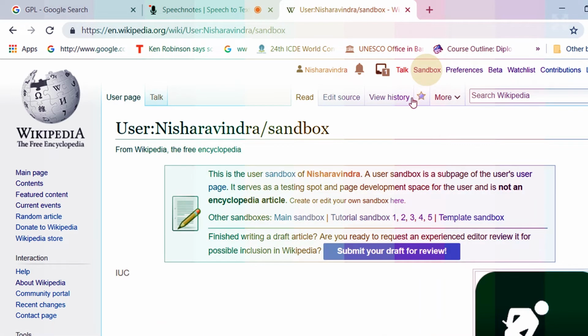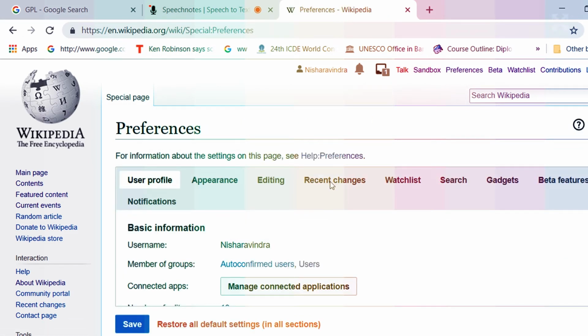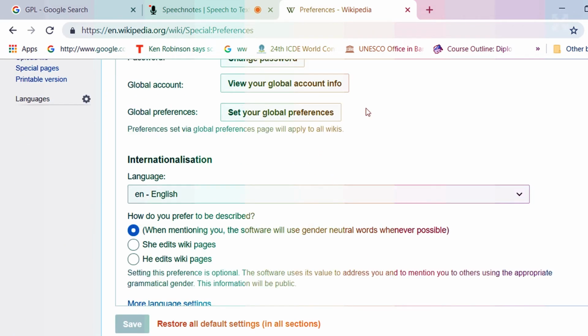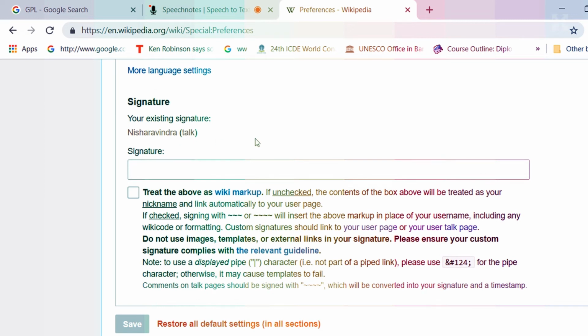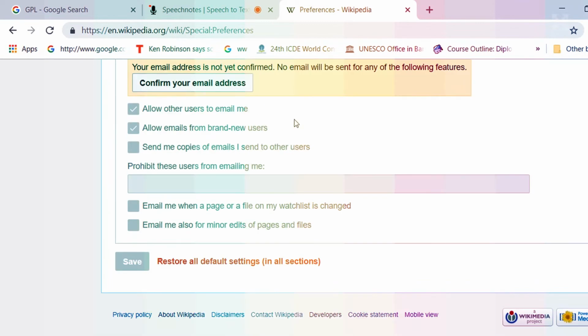The next to that is a sandbox. If you remember, in our growing up years, we used to have a rough book or a rough page where we used to try all our ideas. So the rough page of the wiki site is known as sandbox, where we should make all the drafts before finally publishing for the world. Next to that is a link called preferences. Preferences is a link where I can make all the changes, like the color, the style, the password, or adding a signature, etc.